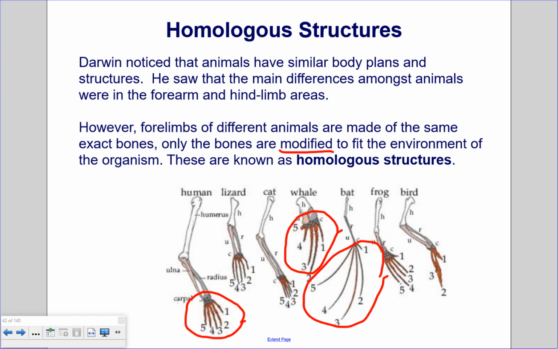So all these bones are the exact same bones, part of similar body structures, but they are modified for the specific purposes of these organisms and the environments that they are in.